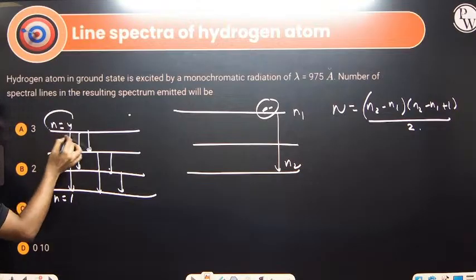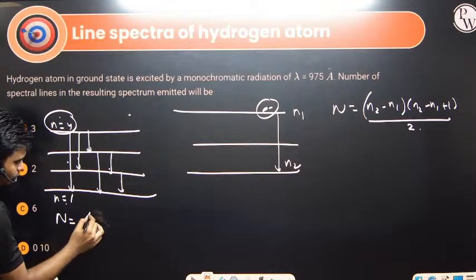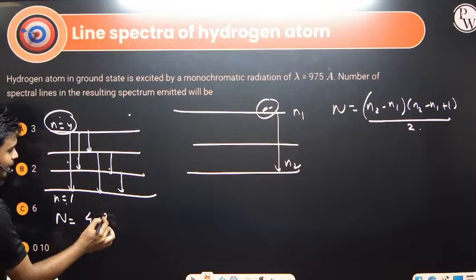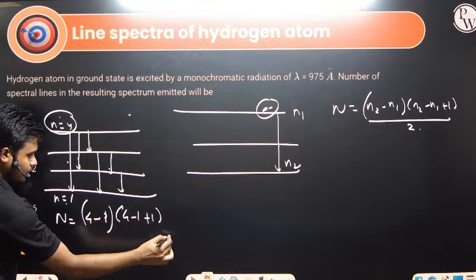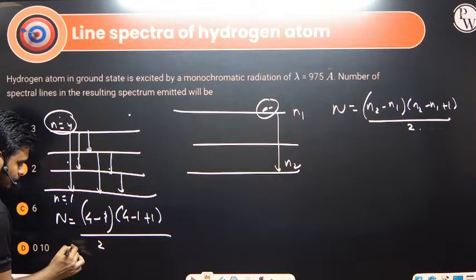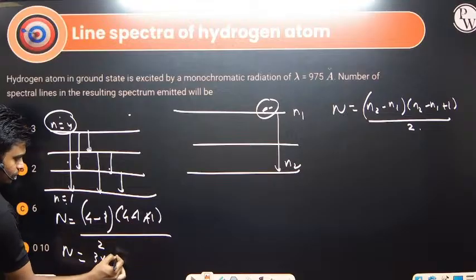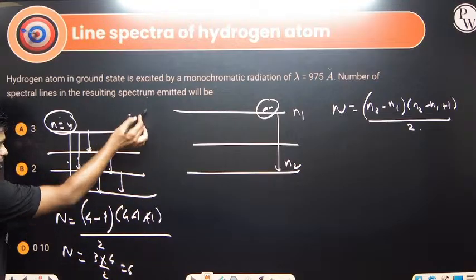So it is jumping from n equals to 4 to n equals to 1. So the number of spectral lines will be given by 4 minus 1 into 4 minus 1 plus 1 divided by 2. What we got is 3 into 4 divided by 2, we got 6. Okay, this is what we got, 6. I just took the example over here.